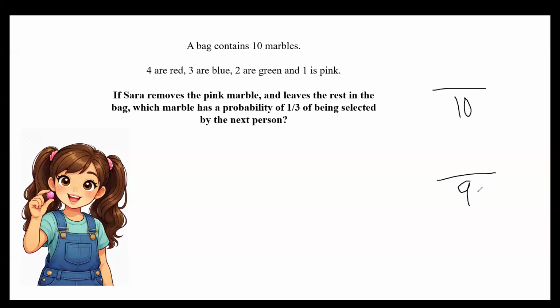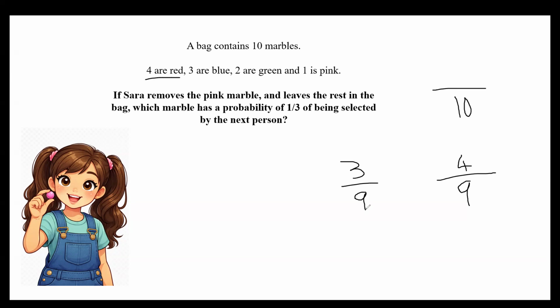All right, then it says, once she's removed it, which marble has a probability of 1/3 of being selected by the next person? Well, let's talk about all of them. So there are still 4 red marbles. So there are 4 over 9 marbles, which isn't the same as 1/3. And there are 3 over 9 blue marbles, which is the same as 1/3.